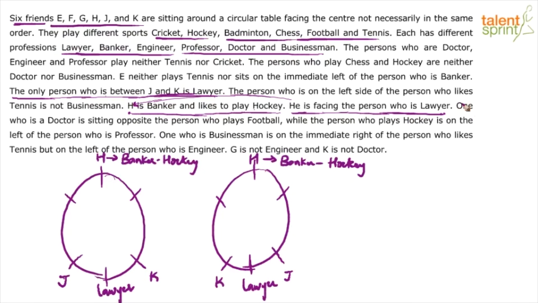Then the one who is a doctor is opposite to the person who plays football. Doctor is opposite to the person playing football, but neither of these parameters is available already. While the person who plays hockey is on the left of the person who is professor. This can be useful because hockey is already fixed, right? You see what it says.